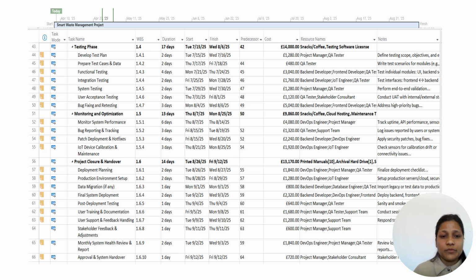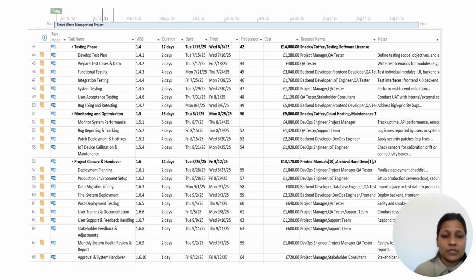The next one is the monitoring and optimization phase, where the work breakdown structure is at 1.5 level, and the duration for this phase is 13 days. It starts on 7th of August and ends on 25th of August 2025. Its predecessor is 50, and its total cost is 9,860. The subtasks of this phase are also given.